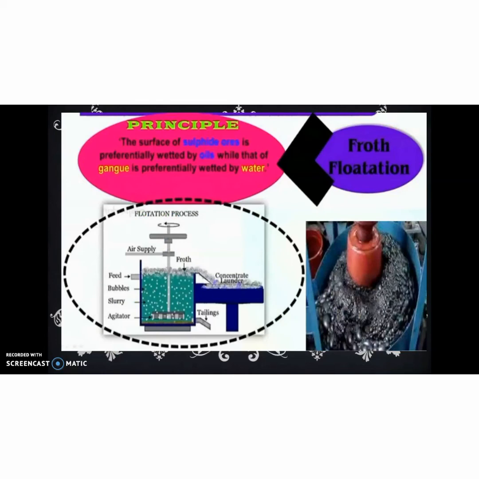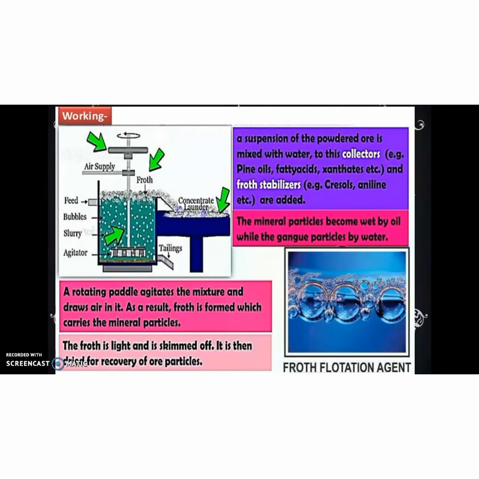Next process is froth flotation process, which is mainly used for sulfide ore. So here a froth process is being applied, where the crushed ore is passed on this and excess froth is coming out from this, and the lighter impurity gets settled down during this process. There is a paddle upside which can easily rotate this and produce the froth, that is bubbles, which come outside and get concentrated on the latter part.